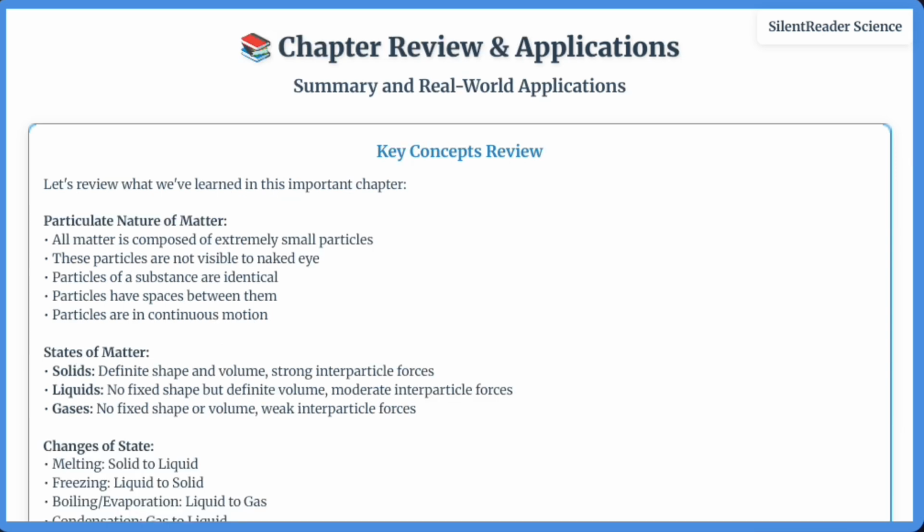As we conclude this chapter, let's review the key concepts and their real-world applications. We've learned that all matter is composed of extremely small particles that are in continuous motion. The arrangement and movement of these particles determine the three states of matter: solids with definite shape and volume, liquids with definite volume but no fixed shape, and gases with neither fixed shape nor volume. We've explored how temperature and pressure cause changes between these states, and we've understood diffusion and evaporation processes.